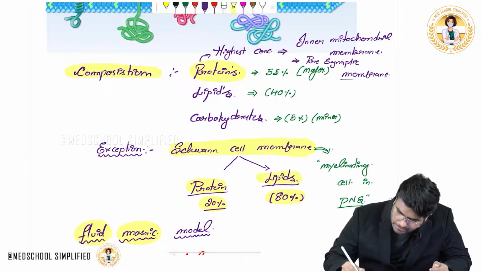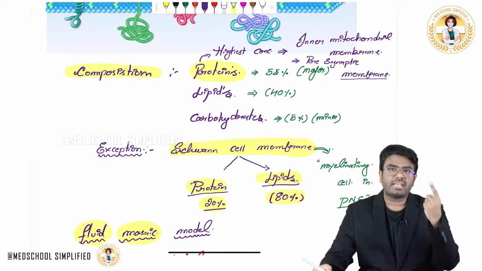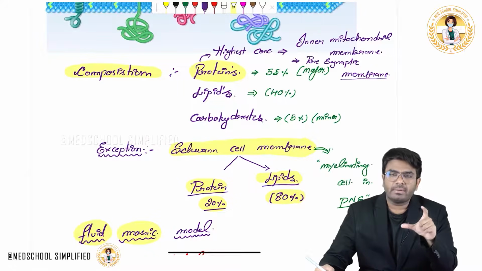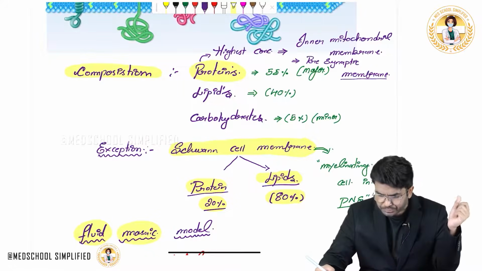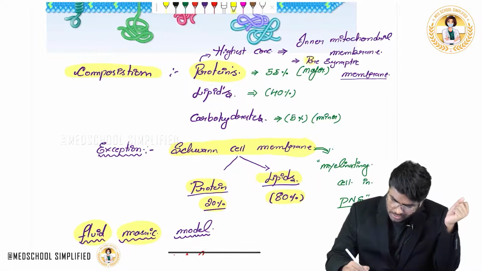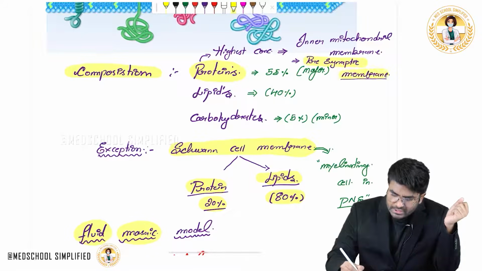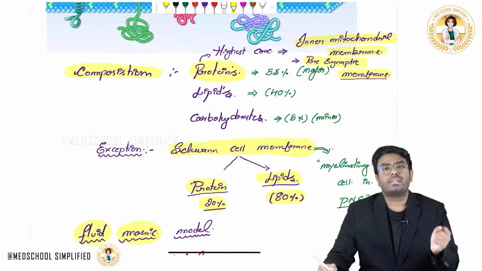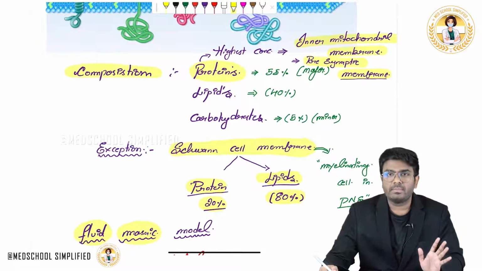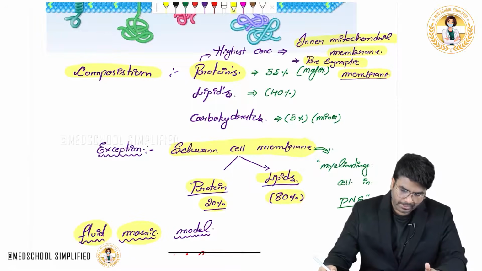Even the presynaptic membrane, you know the synapse: the presynaptic membrane and the postsynaptic membrane, and in between them is the gap, the synaptic cleft. In this presynaptic membrane the highest concentration of proteins is seen, and in the inner mitochondrial membrane also the highest concentration of proteins is seen. The single best answer is the inner mitochondrial membrane.